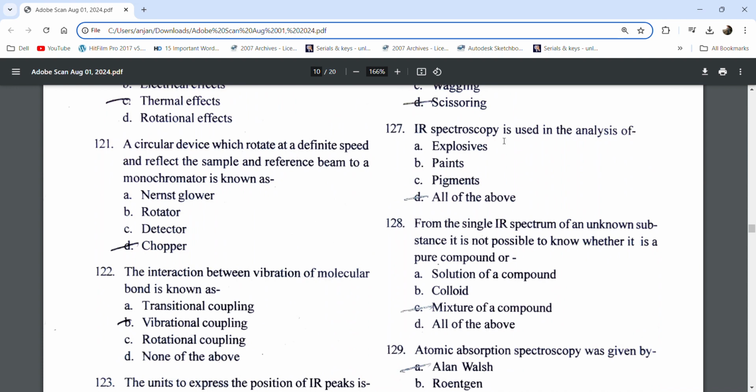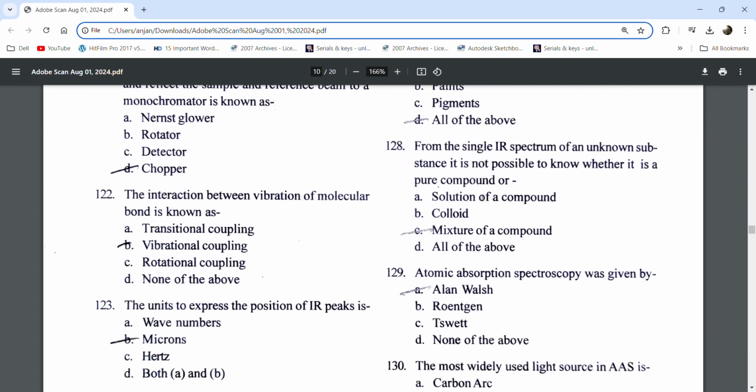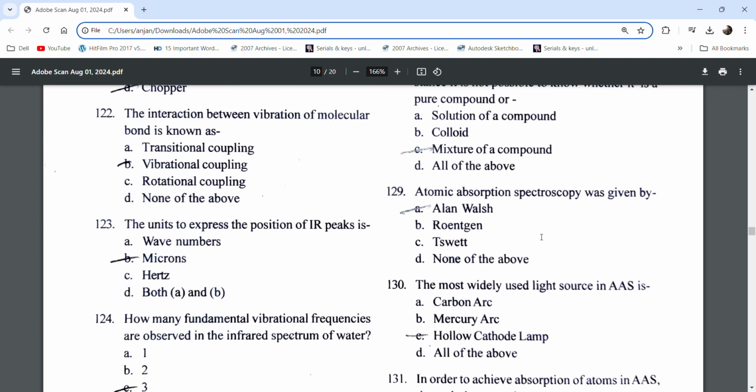IR spectroscopy is used in the analysis of explosives, paint, pigment, all of the above. From a single IR spectrum of an unknown substance, it is not possible to know whether it is a pure compound or a mixture of compounds.